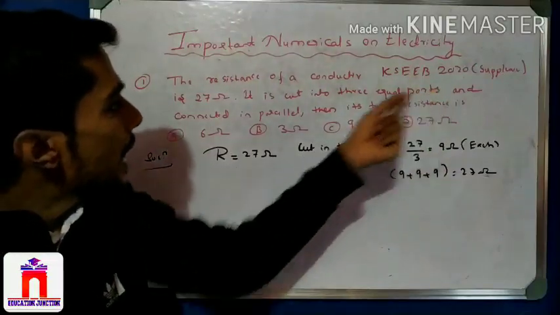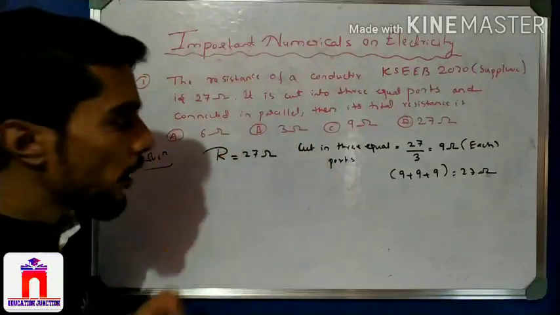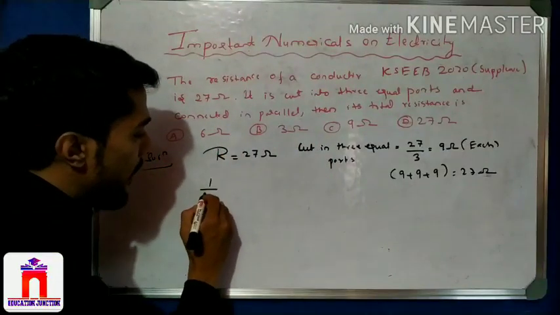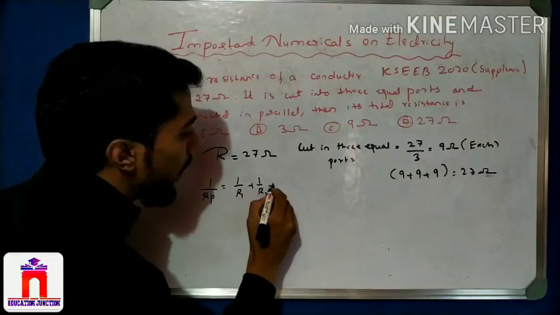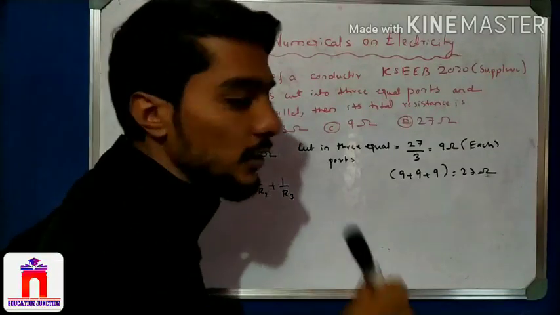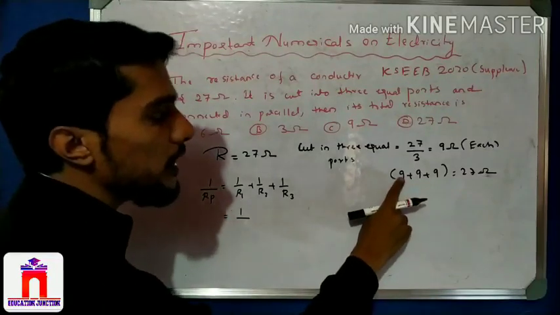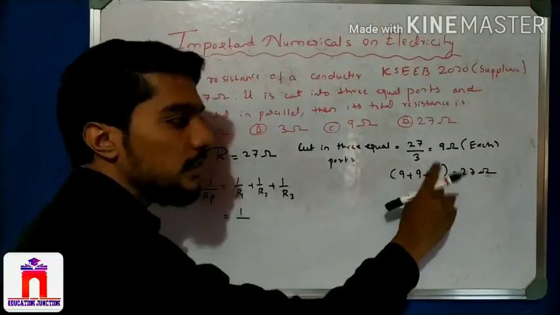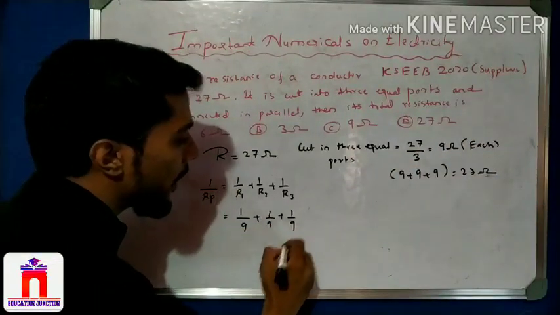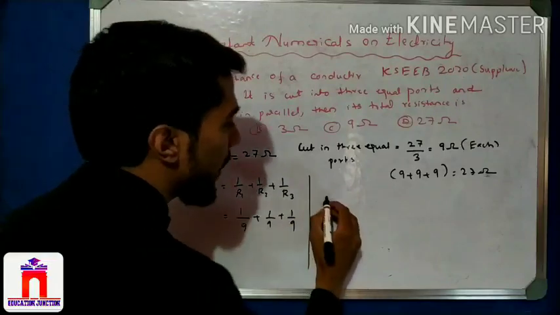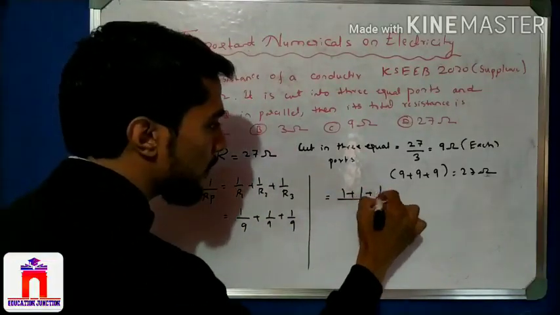Then these 9 ohms are connected in parallel. We know that for parallel, 1 by Rp is equal to 1 by R1 plus 1 by R2 plus 1 by R3. Very good. Now come to the numbers. R1 is 9, R2 is 9, R3 is 9. So 1 by 9 plus 1 by 9 plus 1 by 9. So easy here. LCM is 9. So all is 1 plus 1 plus 1.